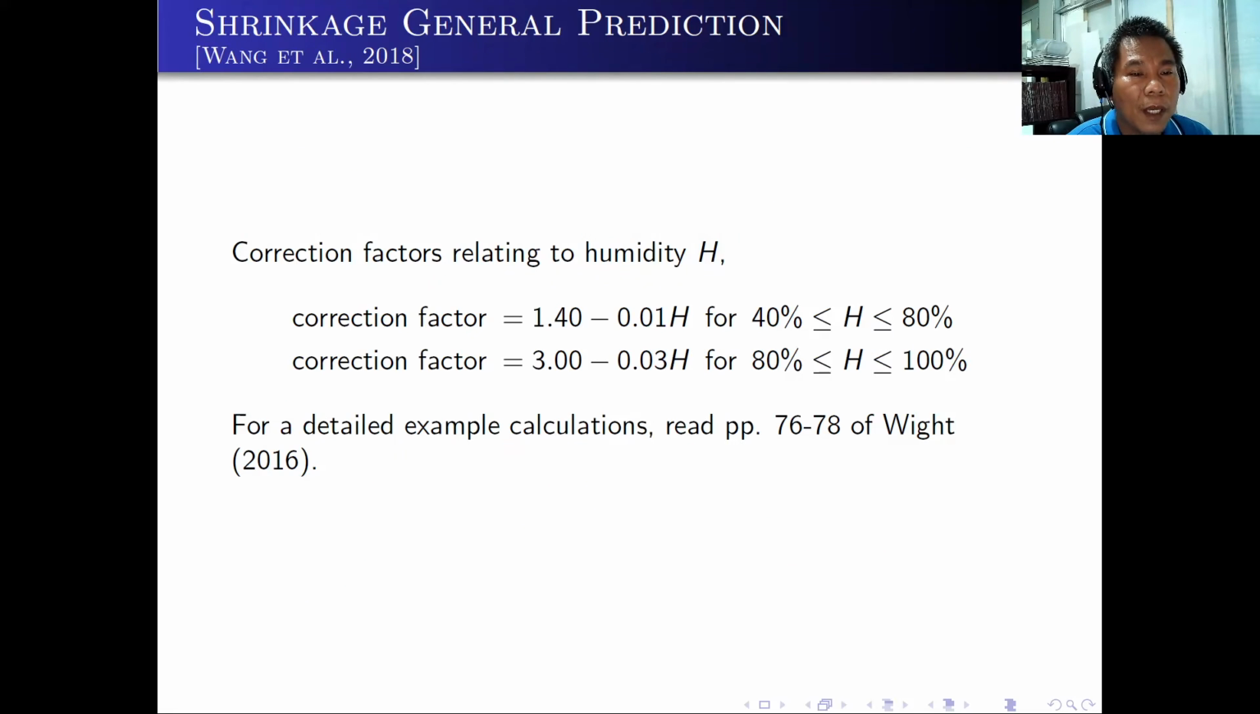Also, you can do some corrections relating to humidity, that is H. The correction factor can be 1.4 minus 0.01 H for humidity of 40% to 80%. But if your humidity is around 80 to 100, then your correction factor would be 3 minus 0.03 H. Again, for detailed example calculations of shrinkage, I will refer you to pages 76 to 78 of WIT. There you can see how to compute the shrinkage of concrete.